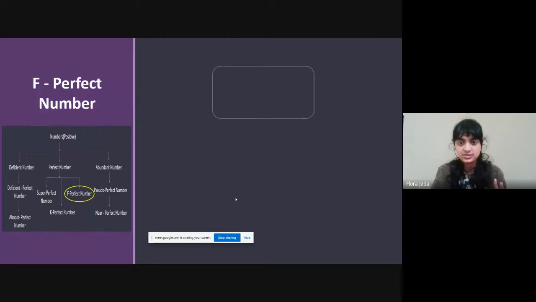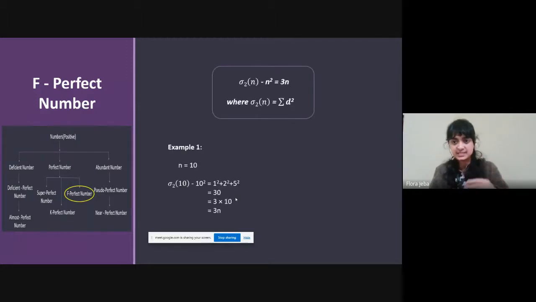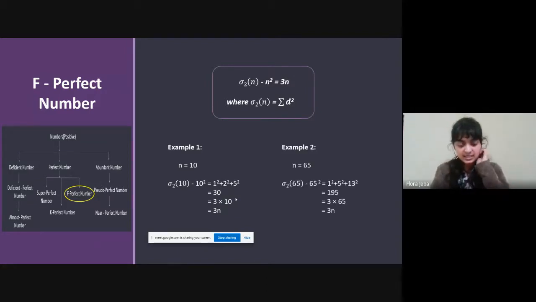So sigma 2 of n is basically the summation of the squares of the proper divisors. For example, let us take 10: the summation of the squares of the proper divisors would be 1 squared plus 2 squared plus 5 squared. It would give 30. So that is 3 times the number itself. So these numbers are called F-perfect numbers, and these three scientists found them.